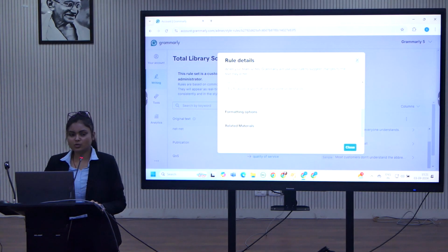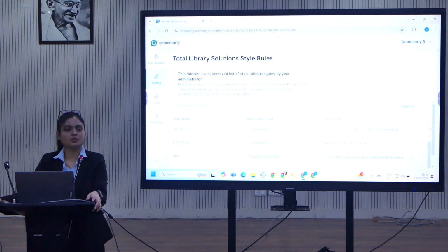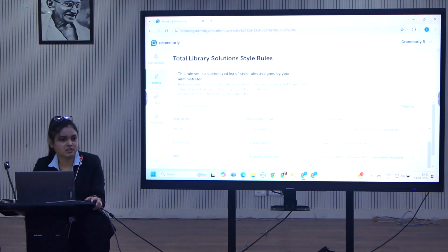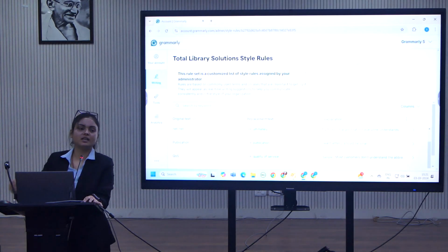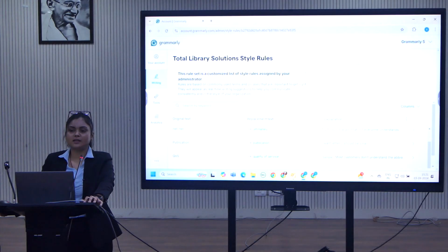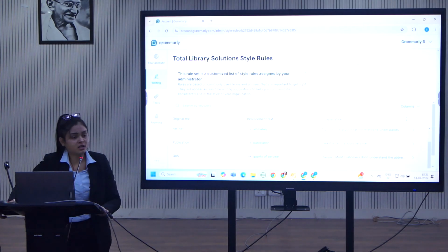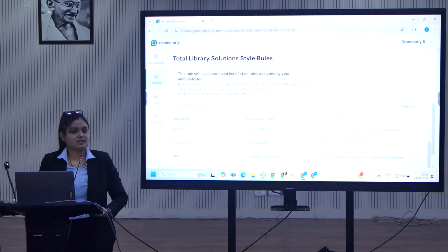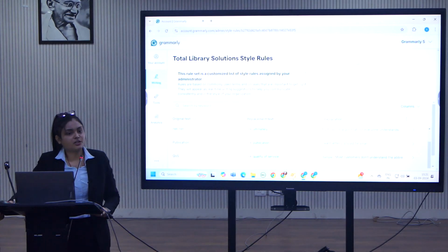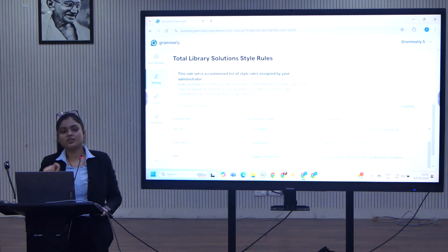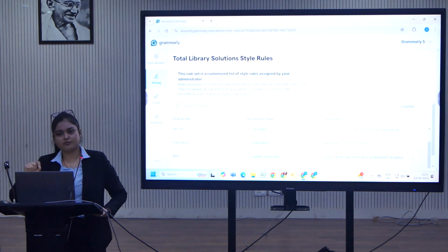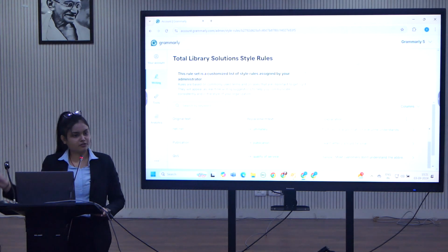If there are specific rules, let's say you want to use DU, the abbreviation, not Delhi University, every time you write, that style can be generated. That style rule can be made from this Grammarly step. What usually happens is if you type any abbreviation, Grammarly gives you the error that you should write it in the formal way. Or when you write any numeric number, let's say you are writing 5, 10, 15 in your document, if you are not giving it any preference, it will suggest that 5 should be five, 15 should be 15, like that.